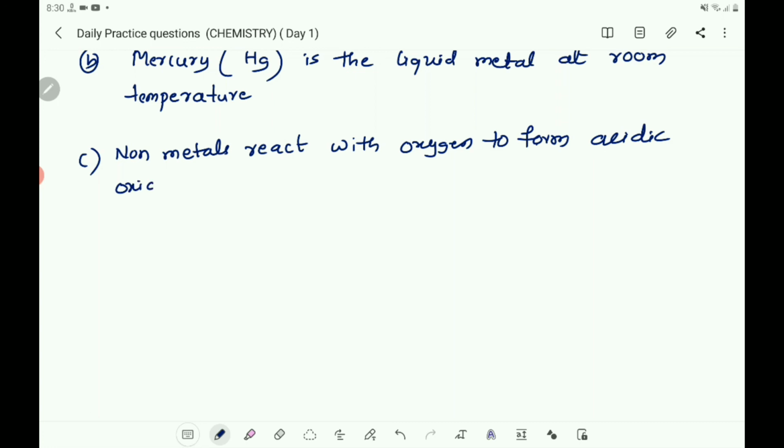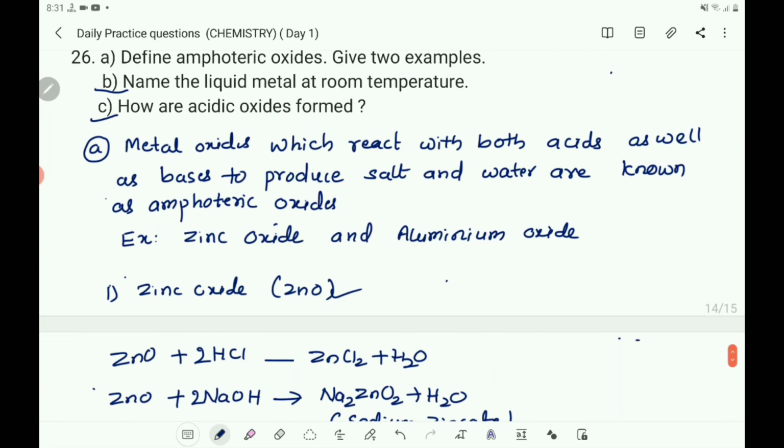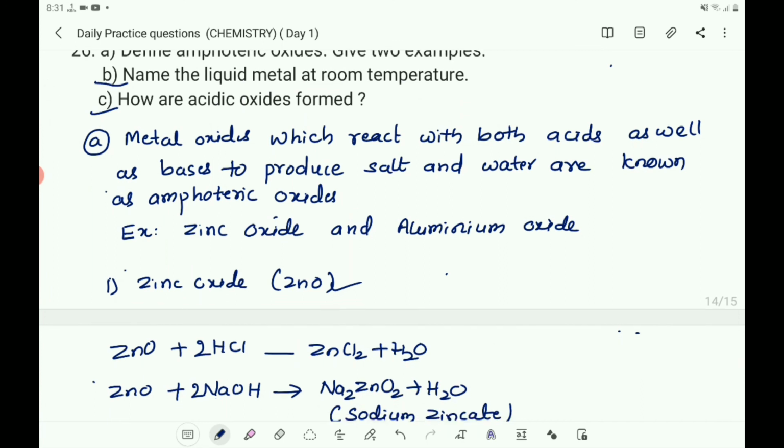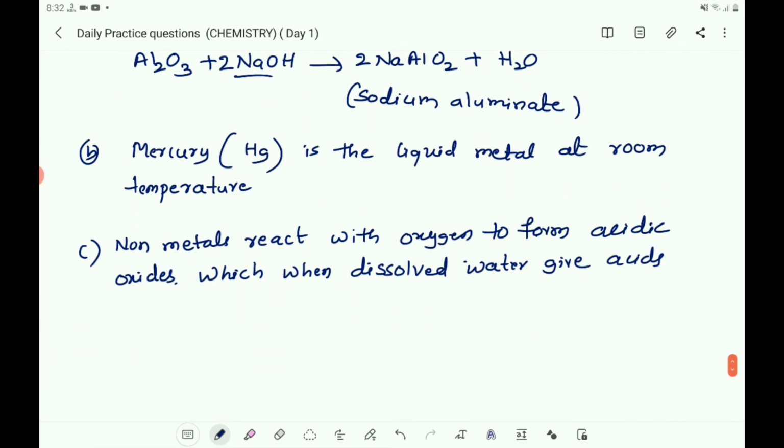Acidic oxides, which when dissolved in water give acids. So how will you get acidic oxides? When non-metal reacts with oxygen to produce acidic oxides, and that oxide when dissolved in water gives acids.